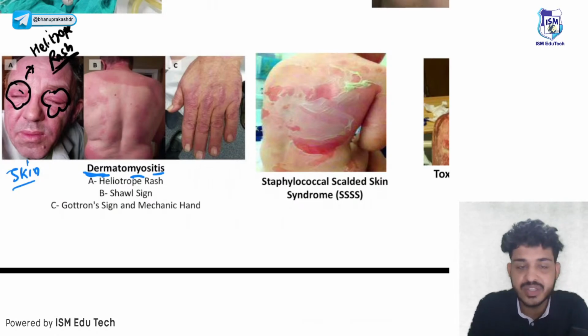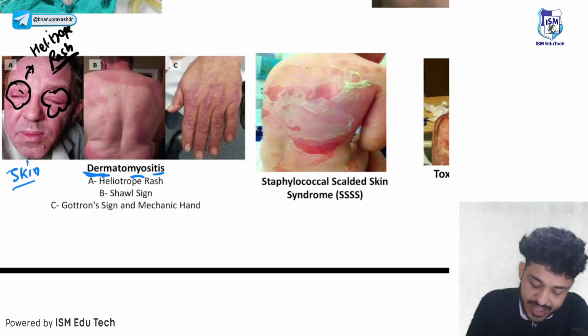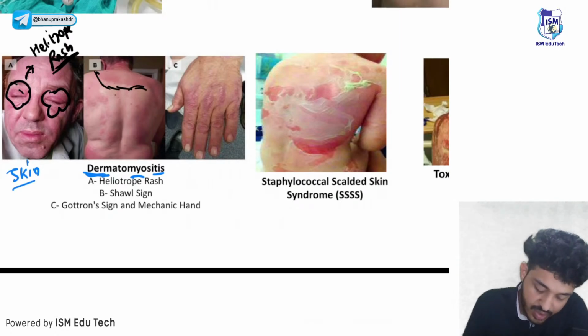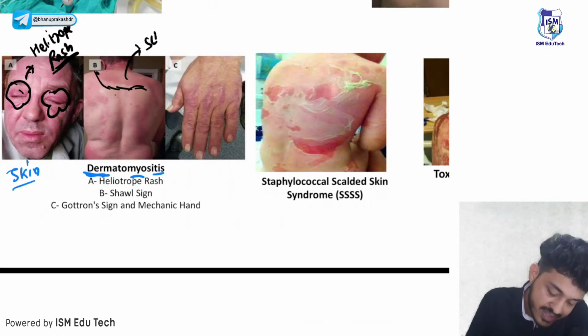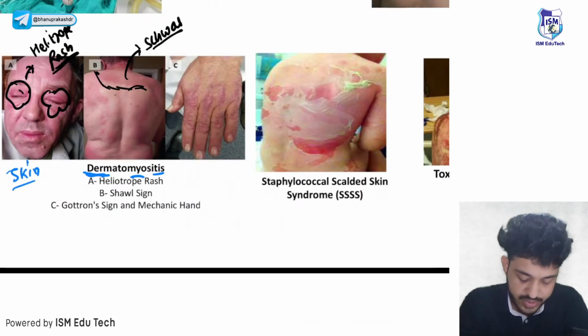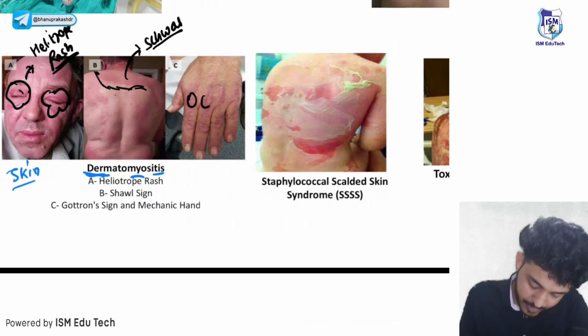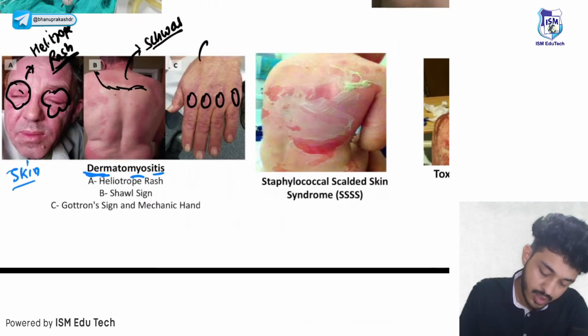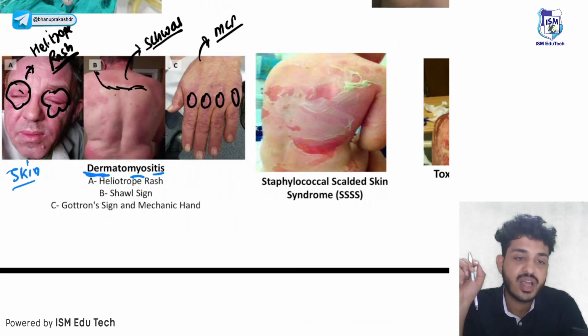That was an image based question. Second thing, where we wear a shawl, जहाँ shawl ओढ़ते हैं, you will see erythema over there, that is your shawl sign. And third one, you will see papules on metacarpophalangeal joints, that is your Gottron's papules. क्या बोलेंगे इनको?